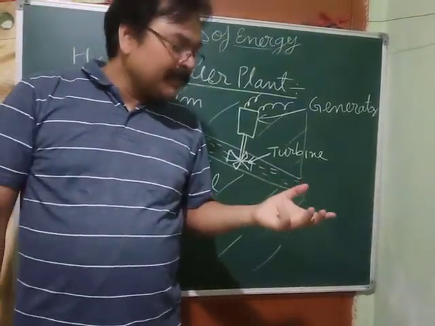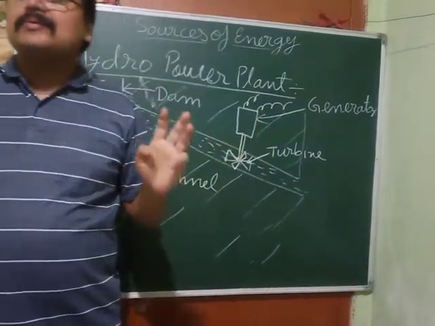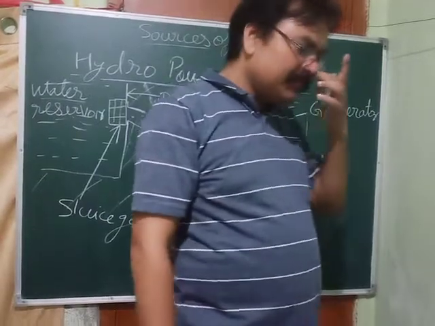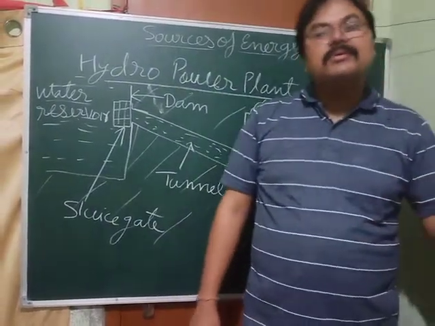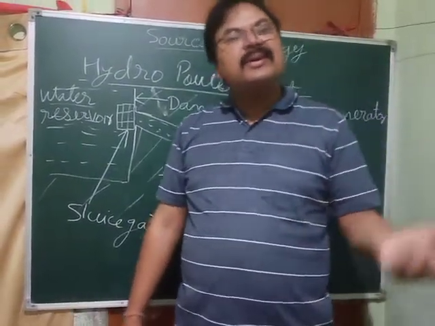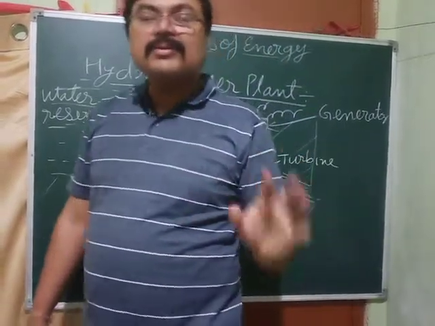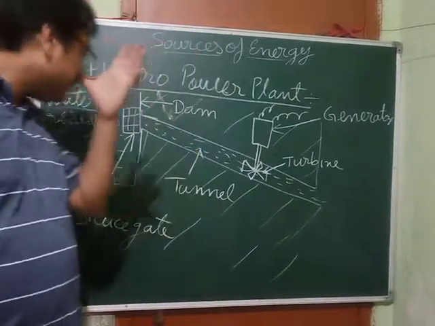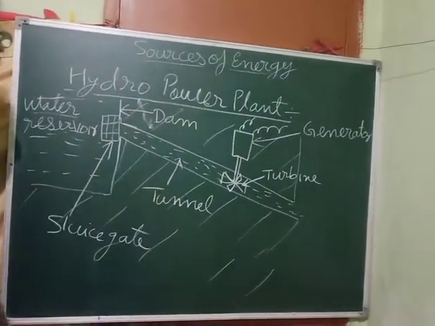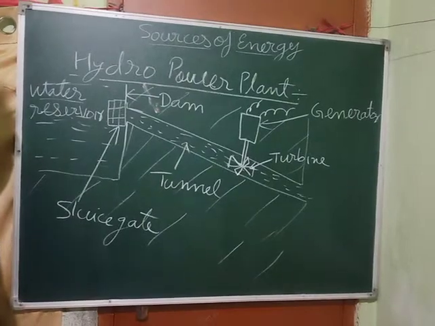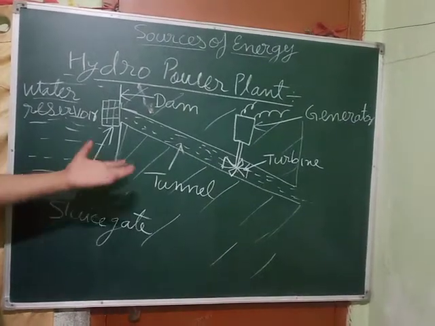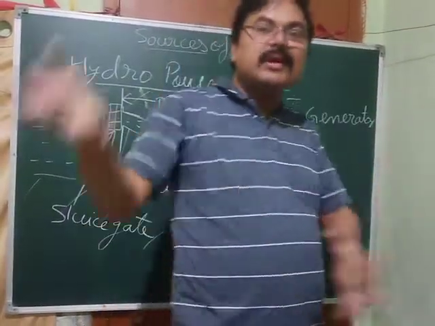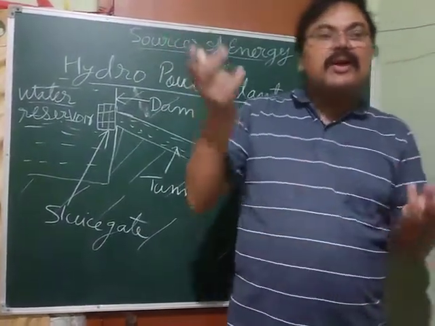Fourth point, the water which is used for producing electricity can be utilized for irrigation and for drinking. It's not polluted at all. Now what about the fifth one? It is a renewable source of energy, because there is the water cycle, so you're not going to lose water.